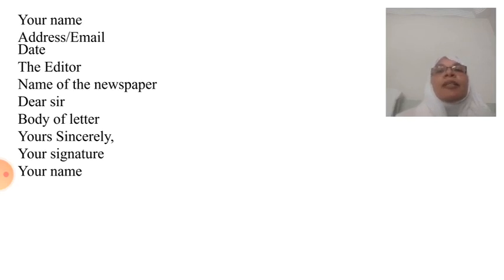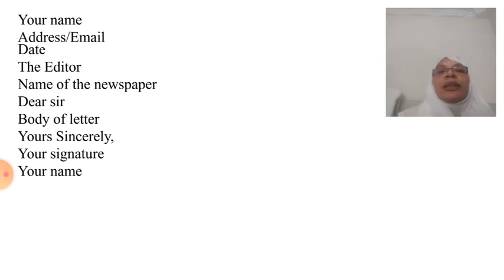Now I have framed a small sample for you of the requirements for a formal letter. Your name or address, it means since you are appearing for your exam, you will be writing examination hall. You will be writing your school name. Instead of writing Al Murtaza, you will be writing ABC school or XYZ school, your email address, date and the editor. Of course you are writing to the editor, so you must be knowing the name of the newspaper. So you will write the name of the newspaper.